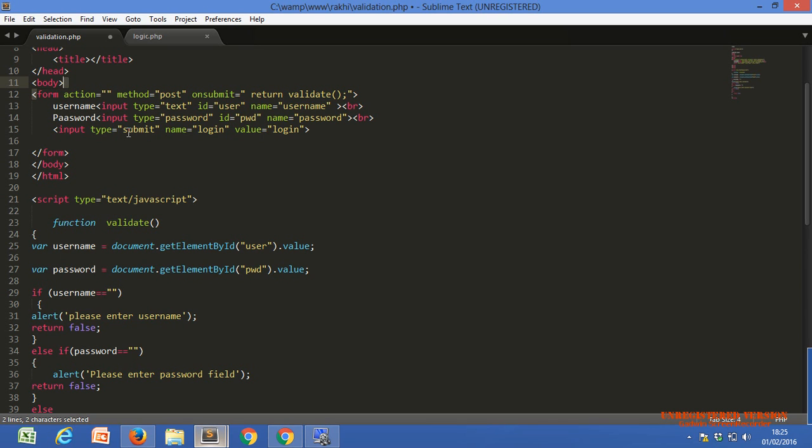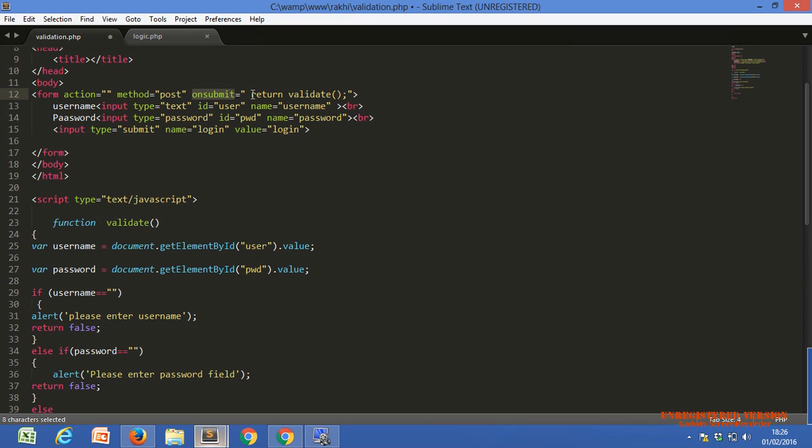Submitting means we are going to the server. Whenever you hear the word submit, it means we are about to go to the server. But before going to the server, the on submit event will fire.